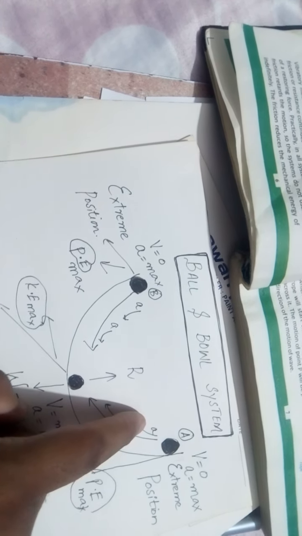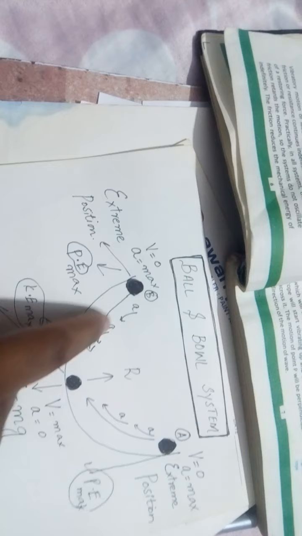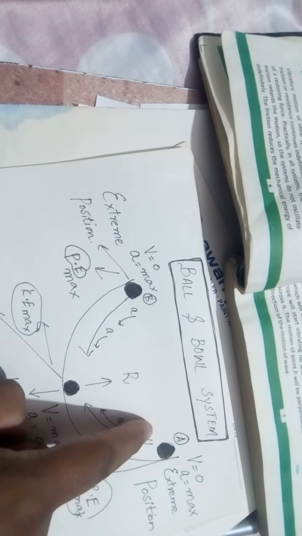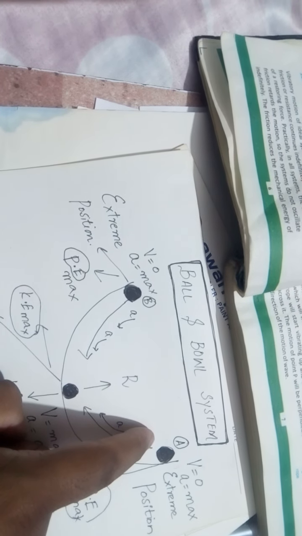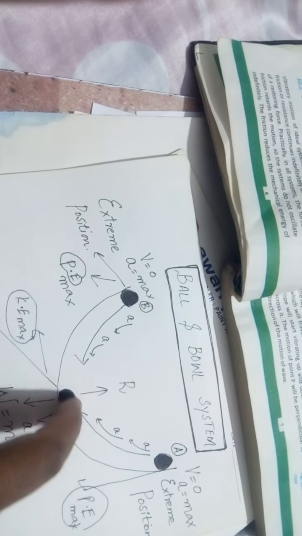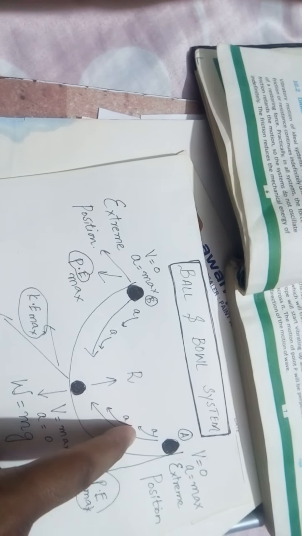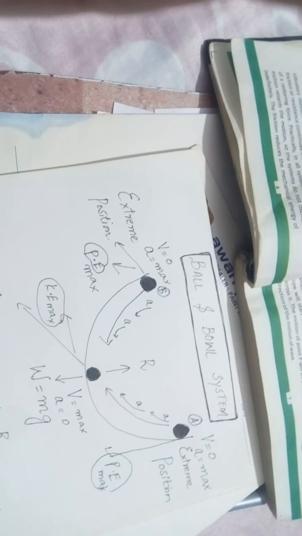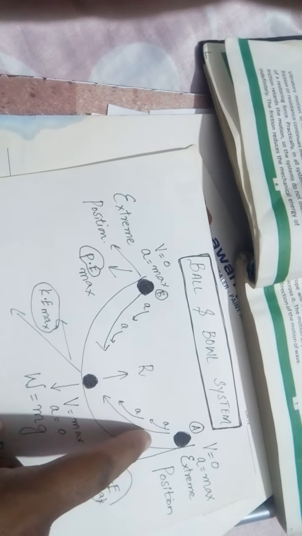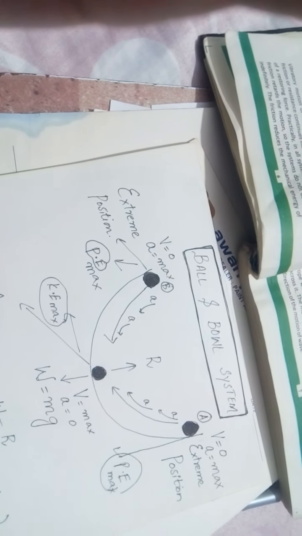So one vibration is from A to O to B, B to O, and then back to A. This is the vibration. The time required to complete one vibration, meaning when I release the ball from A and the ball again returns to A, is known as the time period, and the unit of the time period is, students, the second. Frequency is the number of vibrations in 1 second. For example, if in 1 second the ball and bowl system completes two vibrations, its frequency will be 2 per second.